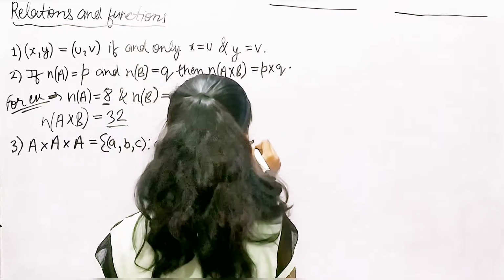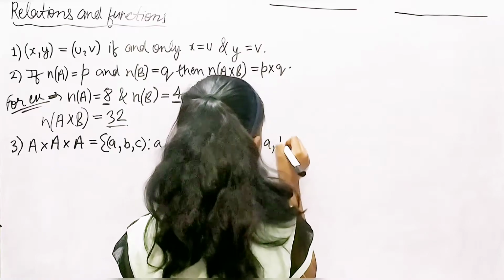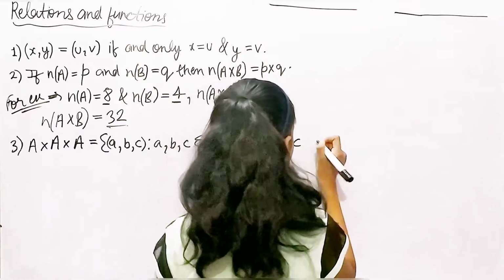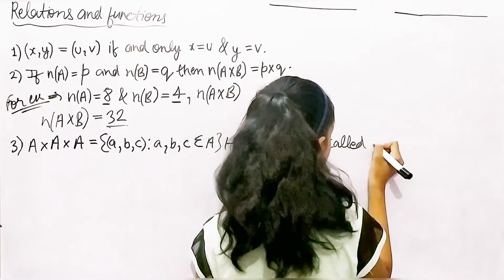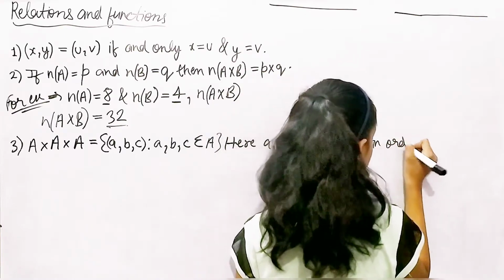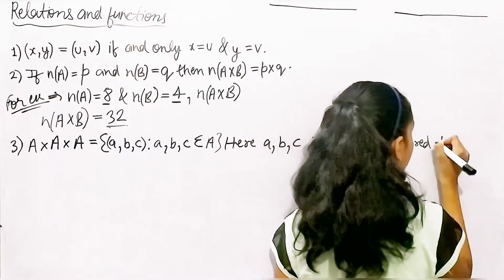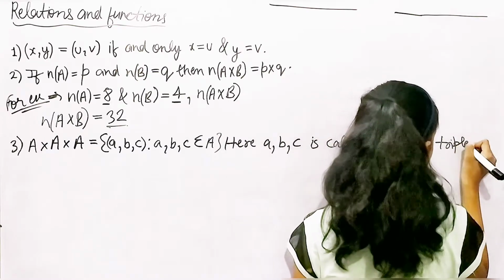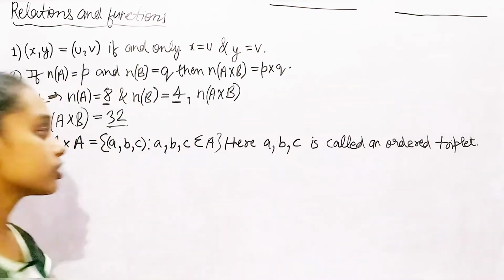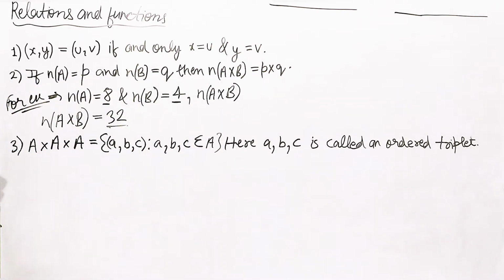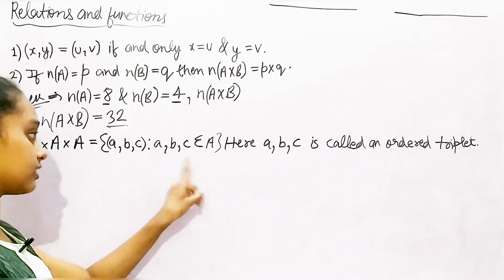So here A, B, and C is called an ordered triplet. What does that mean? It is saying that the cross product of set A with itself three times is equal to the elements A, B, C we have.